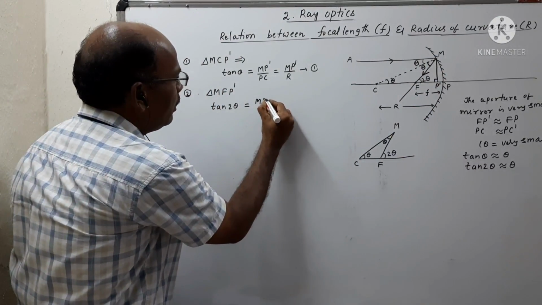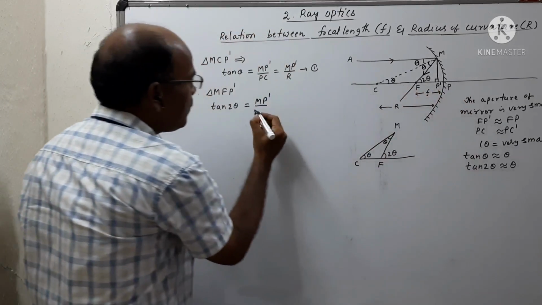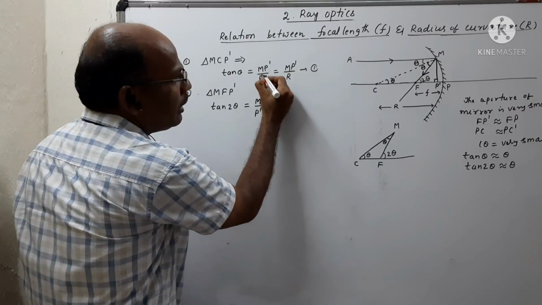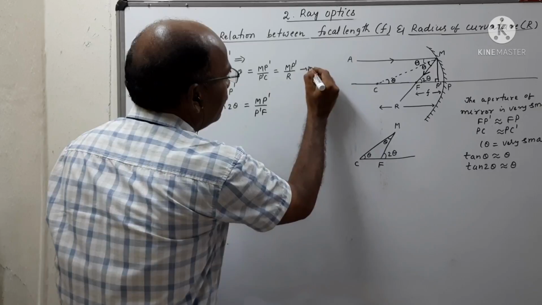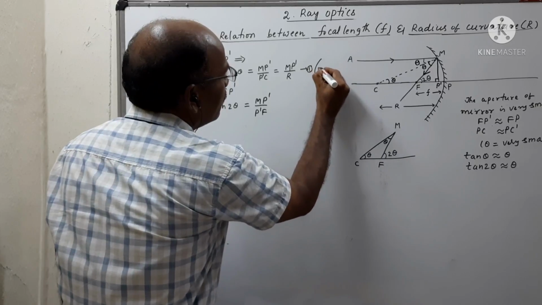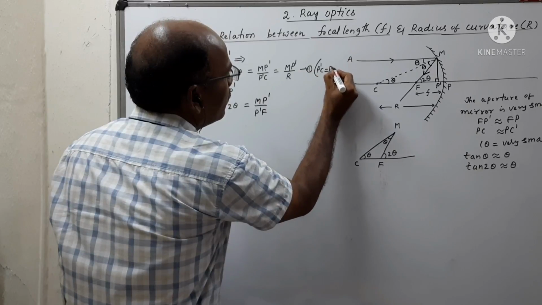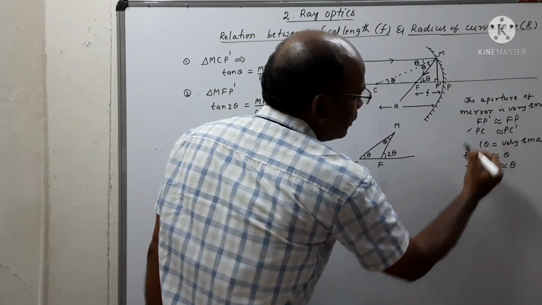Opposite side means MP dash, by adjacent side means P dash F. Here we can write P dash C is equal to PC, as we already mentioned under the same condition.